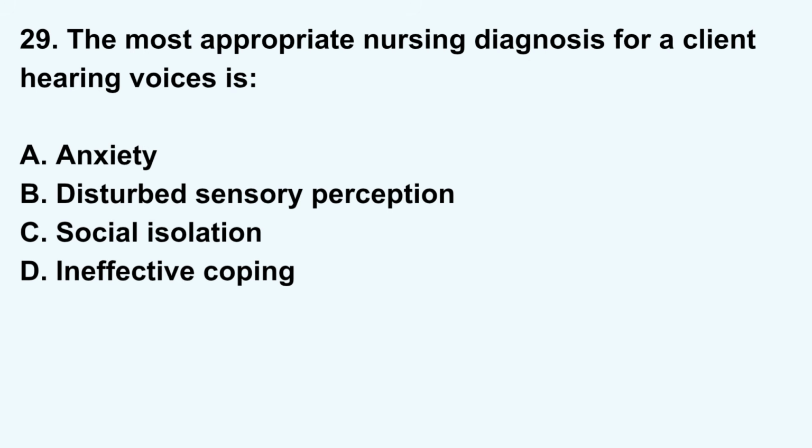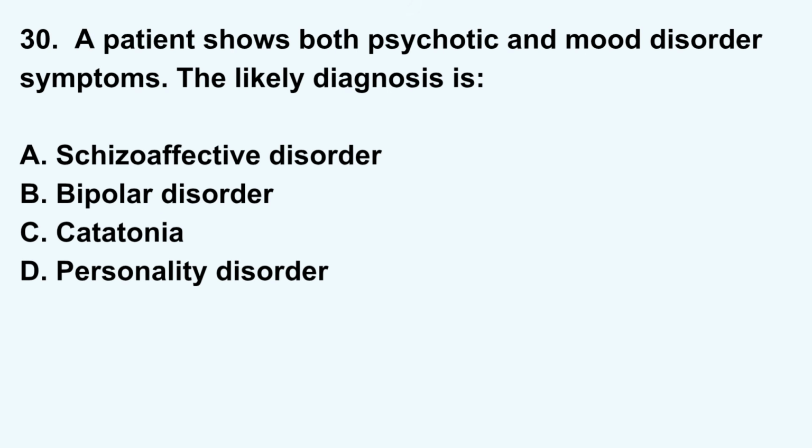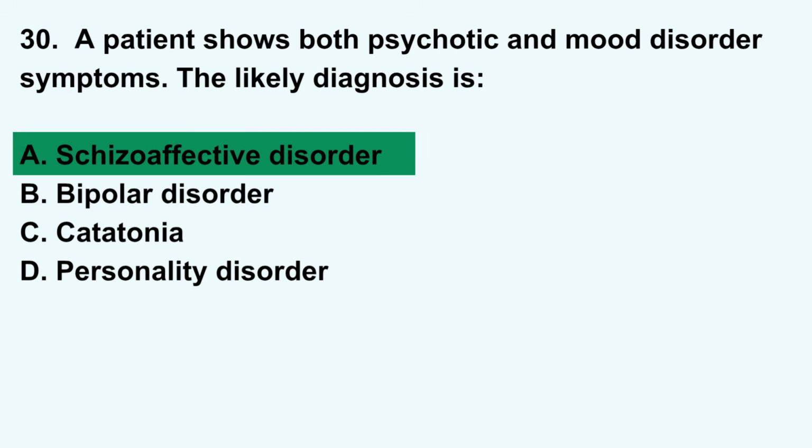The most appropriate nursing diagnosis for a client hearing voices is A. Anxiety. B. Disturbed sensory perception. C. Social isolation. Or D. Ineffective coping. Correct answer: B. Disturbed sensory perception. A patient shows both psychotic and mood disorder symptoms. The likely diagnosis is A. Schizoaffective disorder. B. Bipolar disorder. C. Catatonia. D. Personality disorder. Correct answer: A. Schizoaffective disorder.